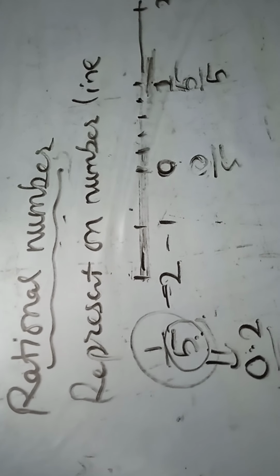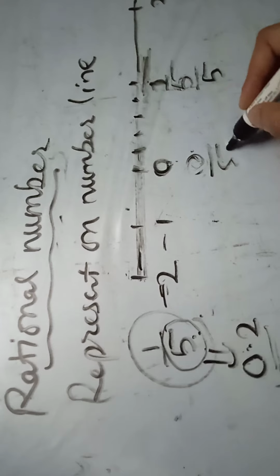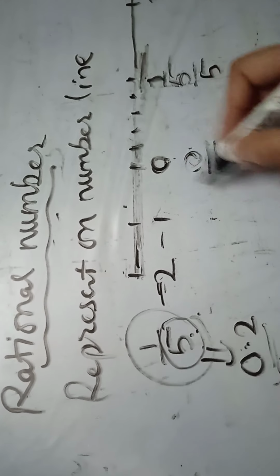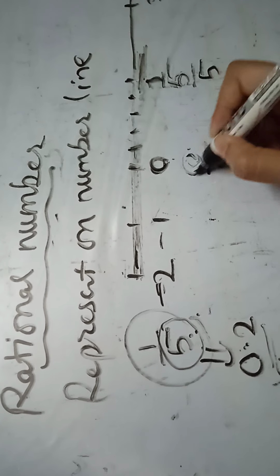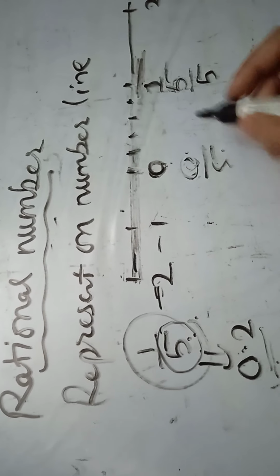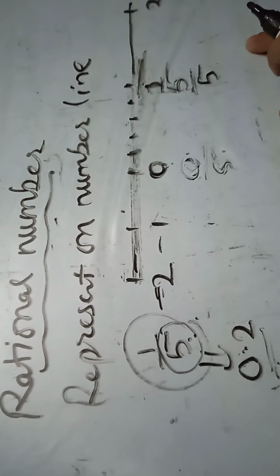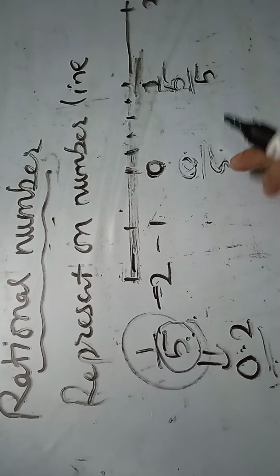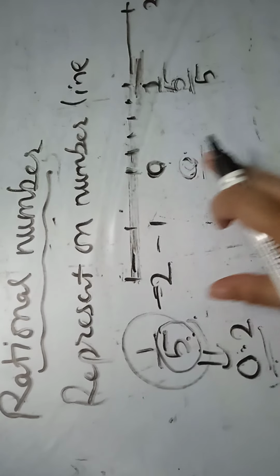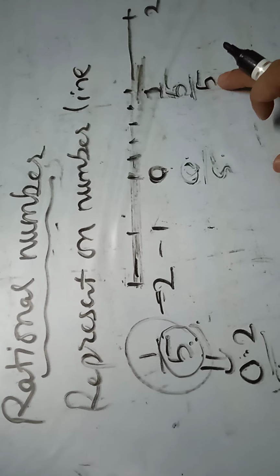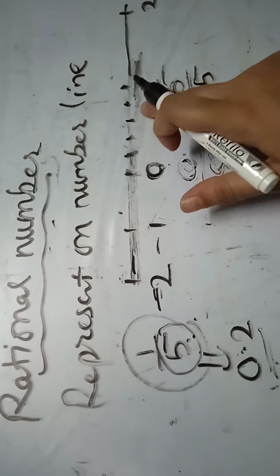Now student, you can see I have written 0 upon 5 below 0 and 5 upon 5 below 1. Now how did this number come, you may be in confusion. First of all, you have to write 5 in the denominator on both sides. Now how did this number come, you multiply that 5 with this 0. 5 multiplied by 0 will become 0, and 5 multiplied by 1 we will get 5.